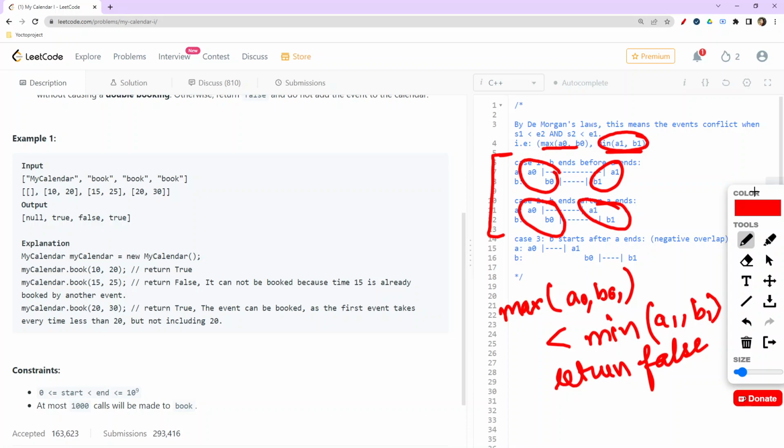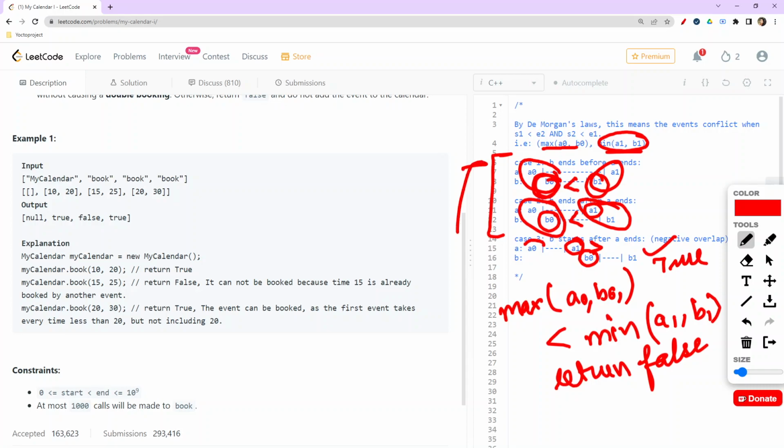In this scenario also, the maximum is B0, right? And minimum is B1, right? So here it satisfies the condition. Now in both of them, maximum is B0 and minimum is A1, and again they satisfy the same condition. So in this third scenario, maximum out of this A0 and B0 is B0, and minimum out of A1 and B1 is this one, right? But this doesn't satisfy the condition, so it is a valid case, so it will return true.